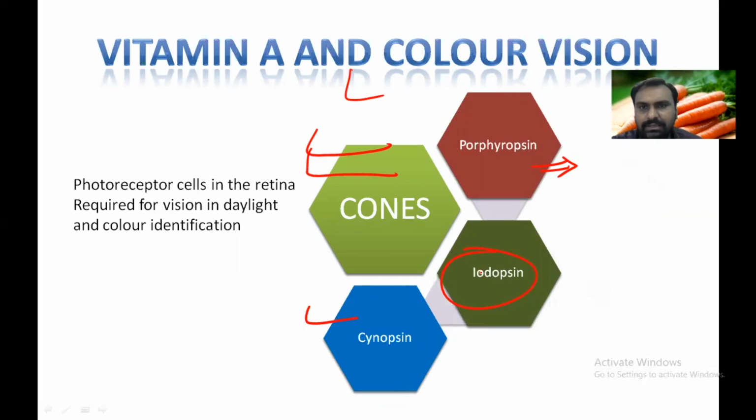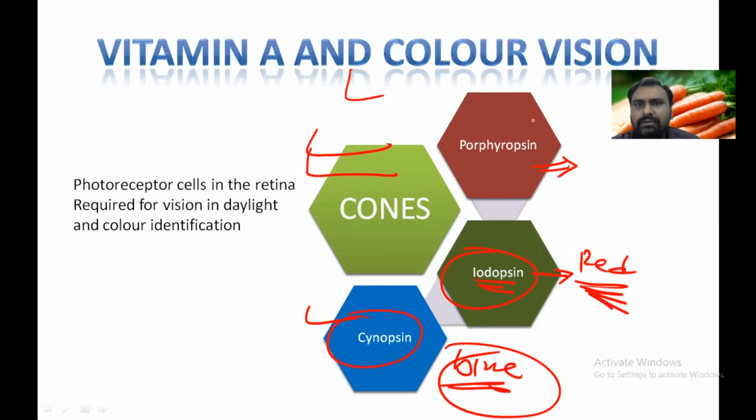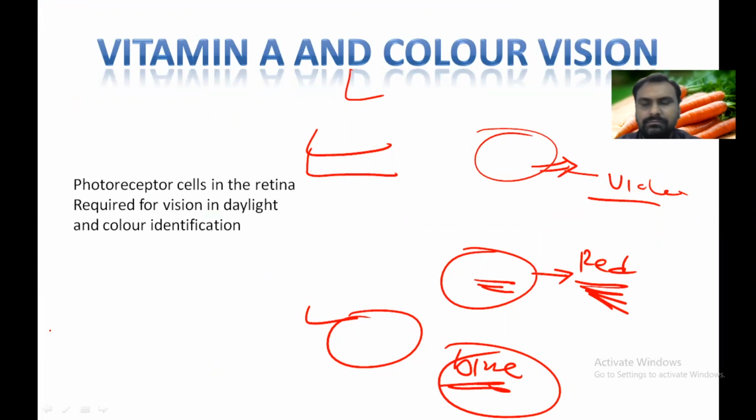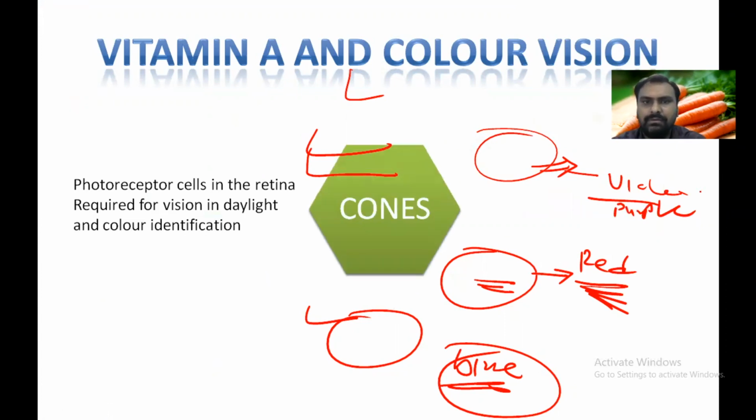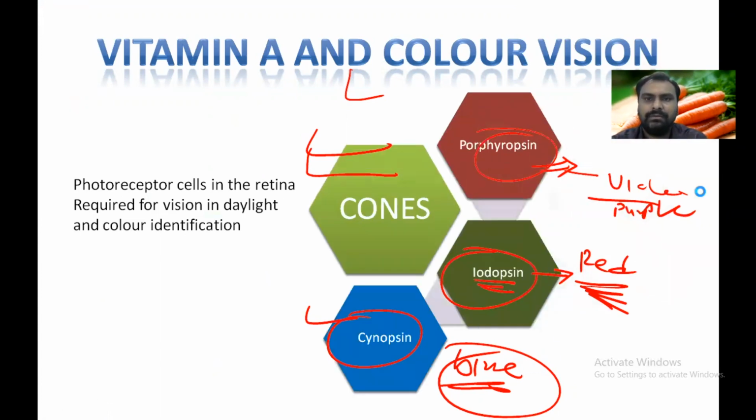So as you can see here, cyanopsin is for the blue, iodopsin is for the red color, and porphyropsin is for the violet or purple color.